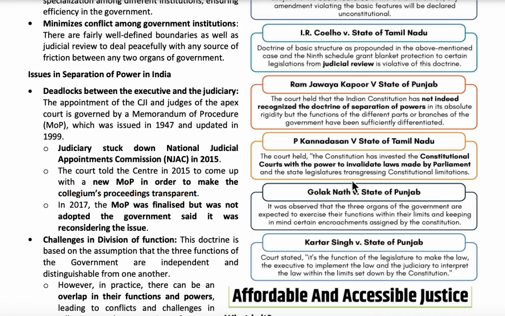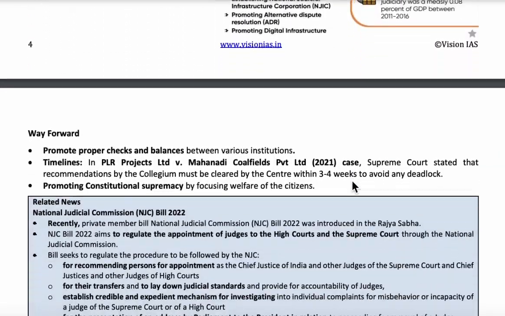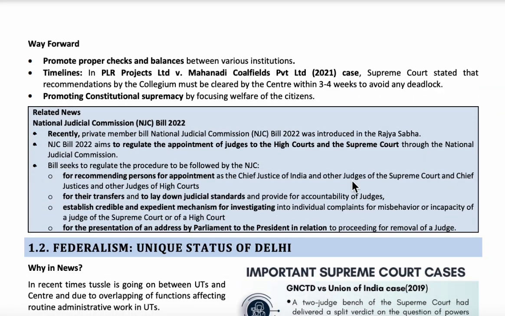the separation of power. Next, recently a private member bill was introduced in the Rajya Sabha called the National Judicial Commission Bill 2022. This bill aims to regulate the appointments, transfer and impeachment of High Court judges and Supreme Court judges through the National Judicial Commission. In this commission, all the transfers, appointments, impeachments can be done. It also aims to investigate complaints against Supreme Court or High Court judges for misbehavior or incapacity.